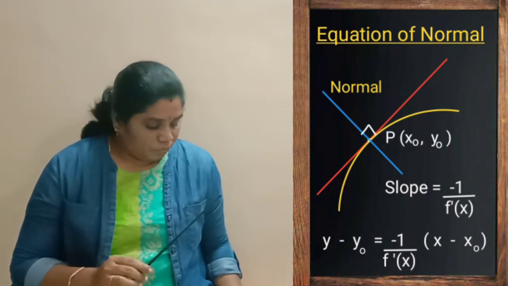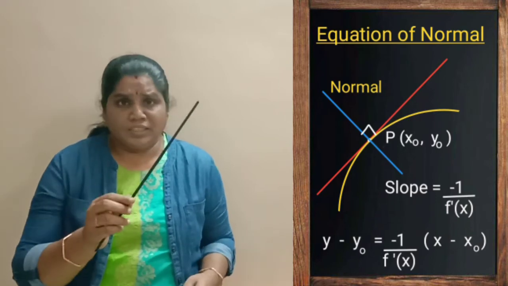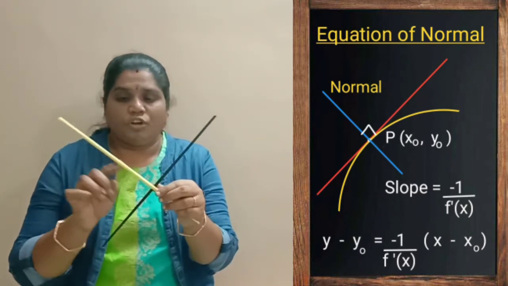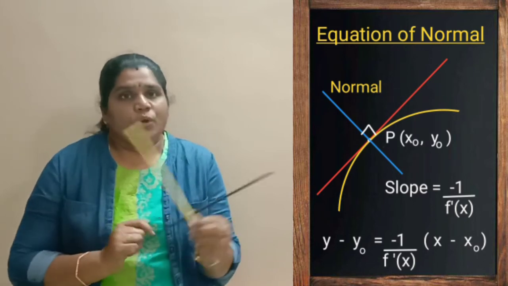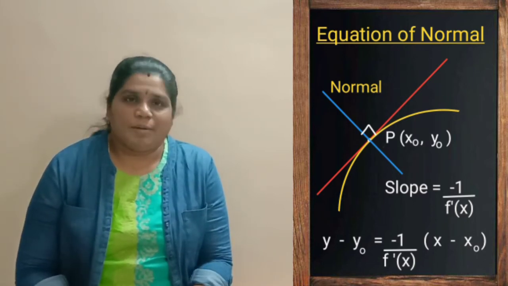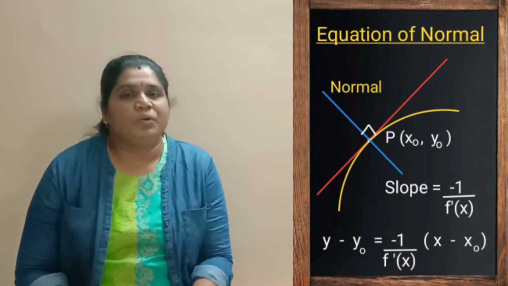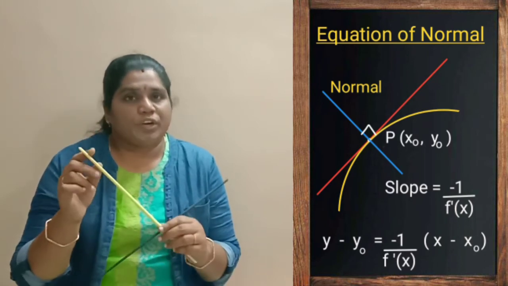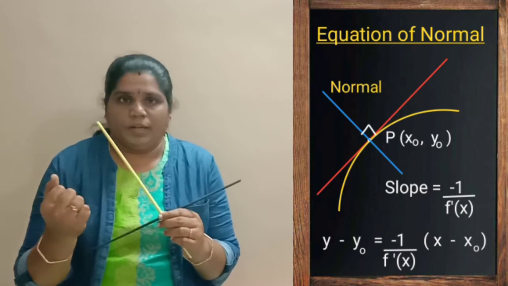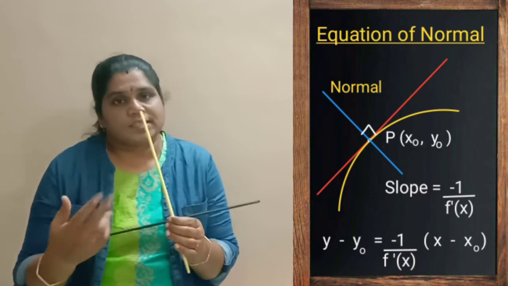So that means, this is the tangent and this is the normal. They are making an angle of 90 degrees. Therefore, we know the perpendicular condition: m1 into m2 is equal to minus 1. With that condition, we are able to find the slope of the normal. And the point of contact is the same.